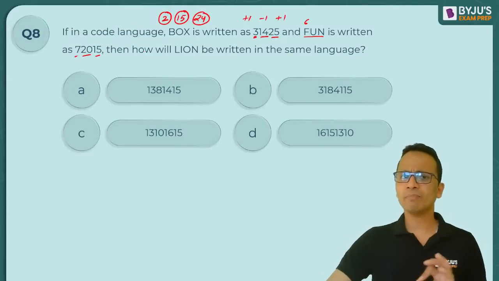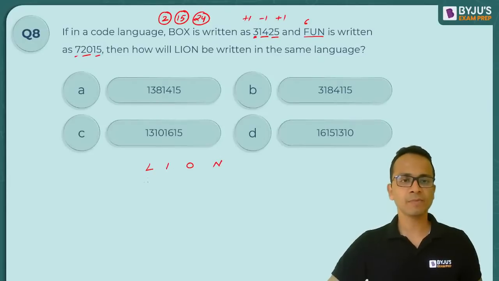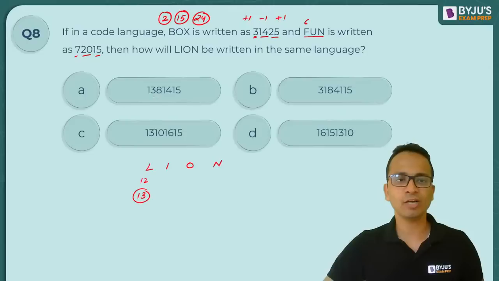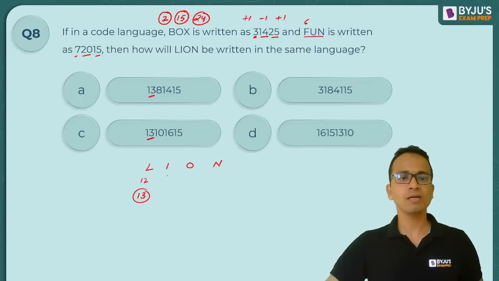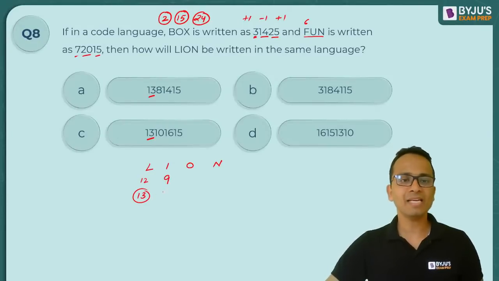Now let us try and apply the same logic on lion. L-I-O-N. L is 12, 12 plus 1 is 13. So I have 13 at the beginning. I minus 1, कितना है? 9 minus 1. Yes, it is 8. So 8 is present here. Now O is 15, but O में minus 1 किया है.